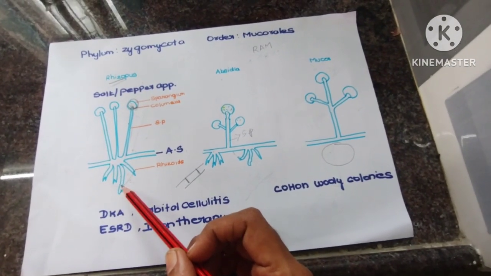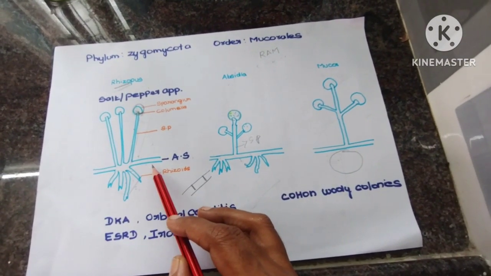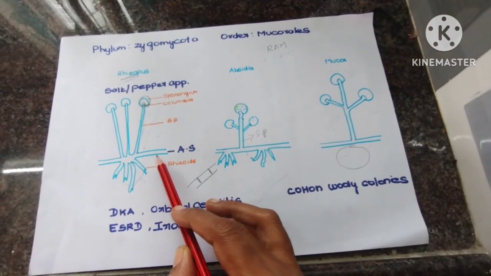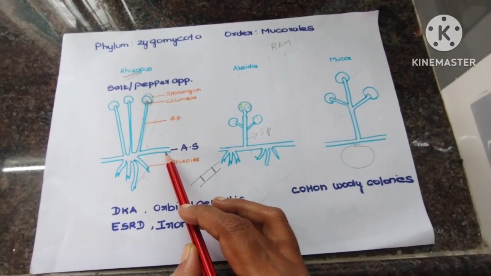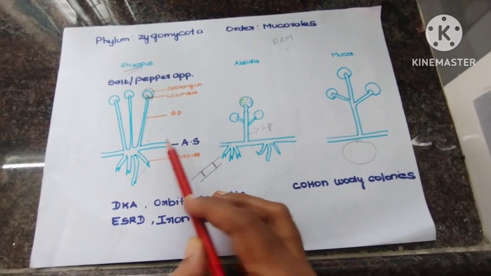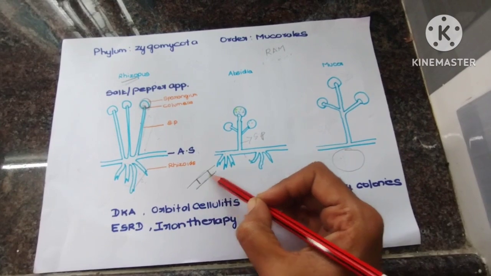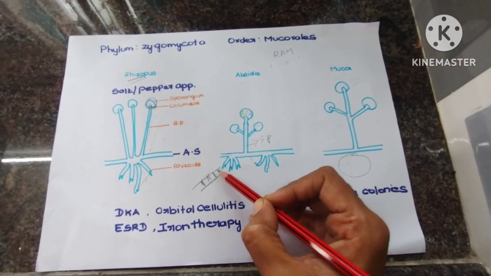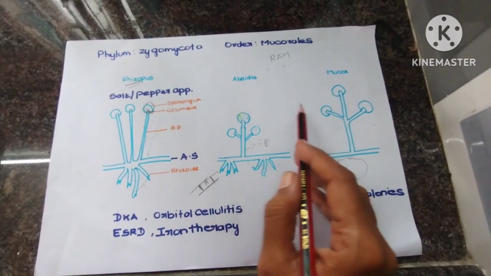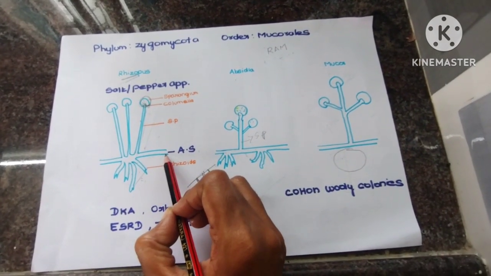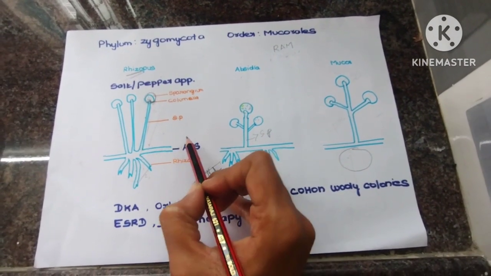So first point, you want to know whether it is a septate or aseptate hyphae. Here it is an aseptate hyphae, whereas in Aspergillus it is a septate hyphae. A septate hyphae is when you have a hyphae and a septum in between. Whereas in zygomycosis, there won't be any septum. It is called an aseptate hyphae. This is the first point.